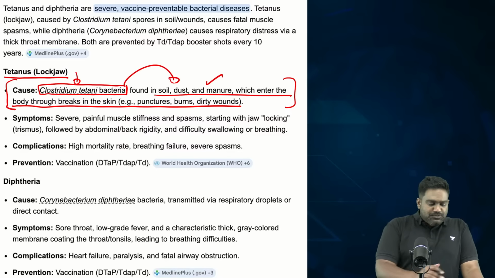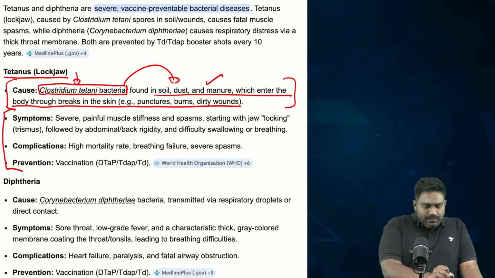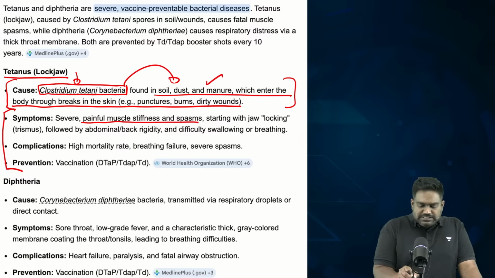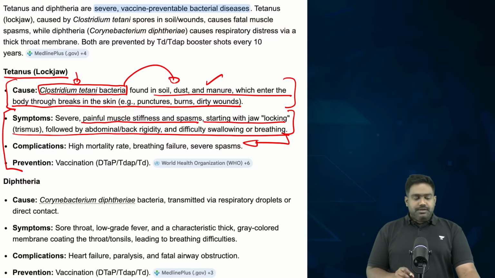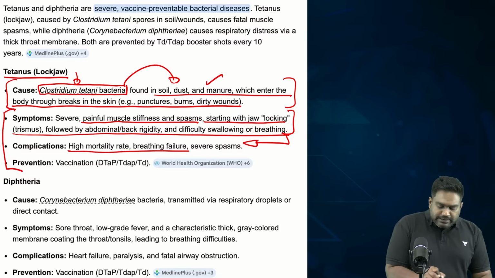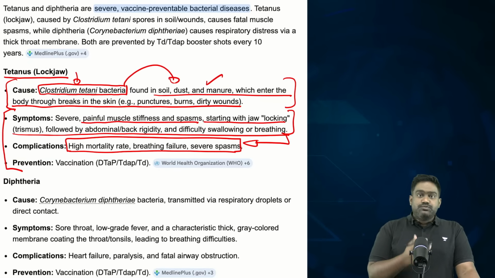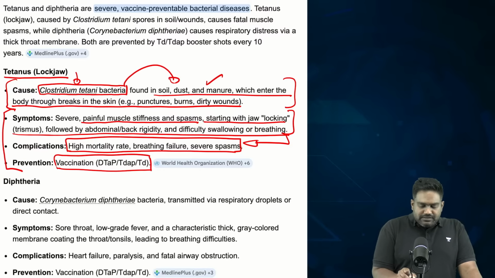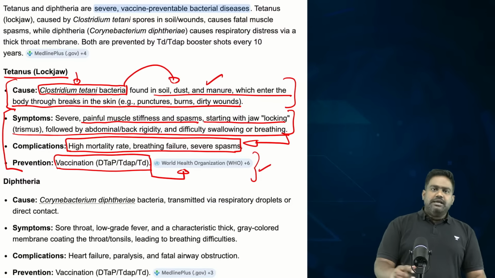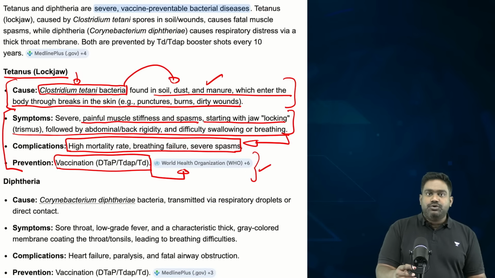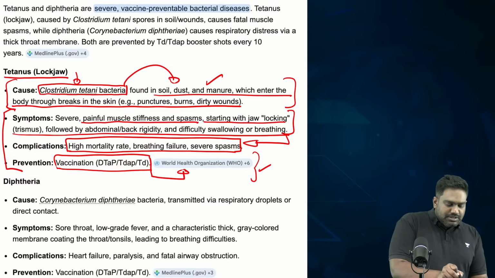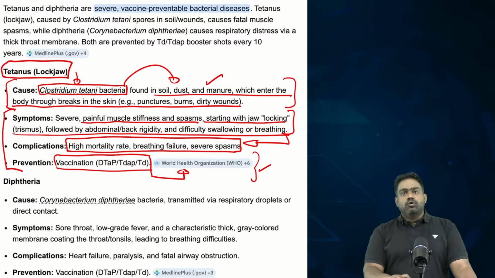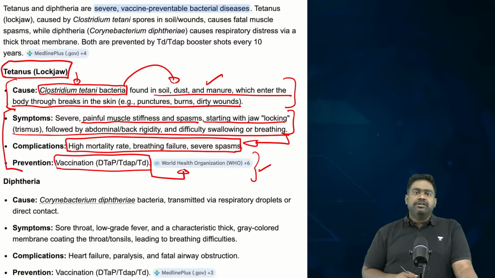That's because it can spread very rapidly, creating the lockjaw condition, which can cause stiffness of the muscle, spasm, which makes it very difficult to swallow and breathe, and eventually it turns fatal. The mortality rate is pretty high. So this is preventable through vaccines. If you get vaccinated, definitely the condition is preventable, and you need to keep taking regular shots whenever you have such injuries. So now, an indigenous variant of the tetanus vaccine has been rolled out, and it will be part of the universal immunization program.